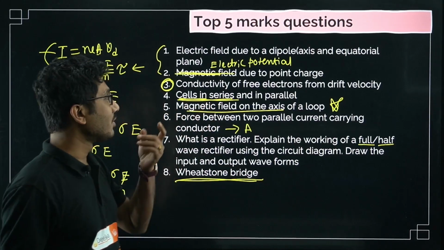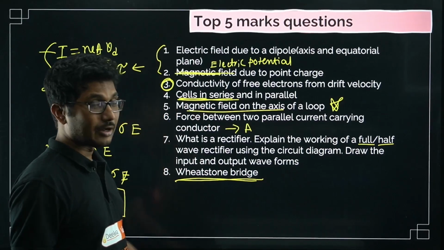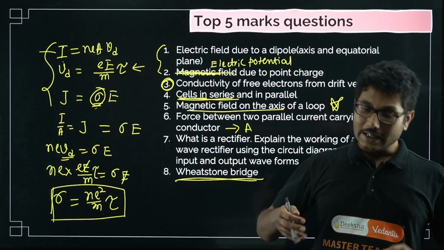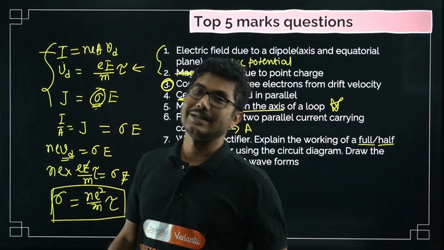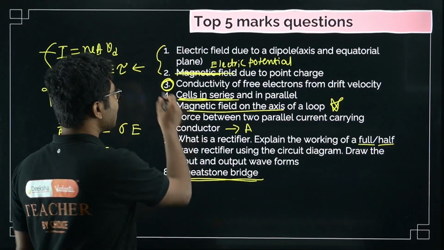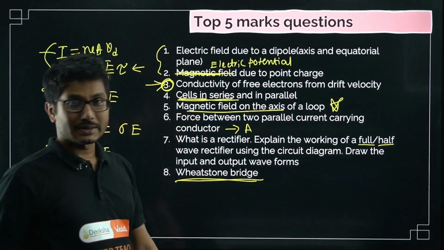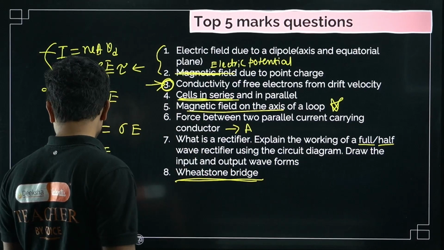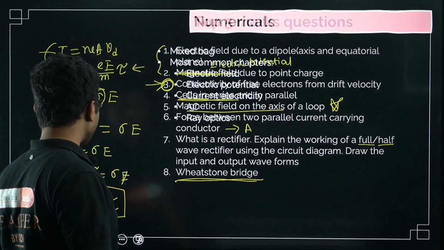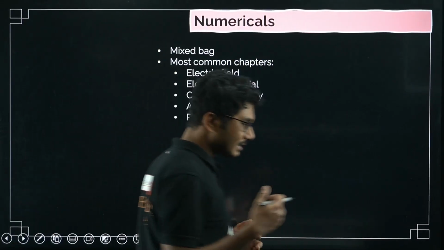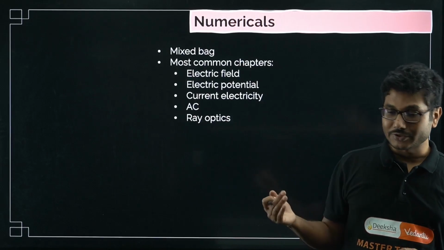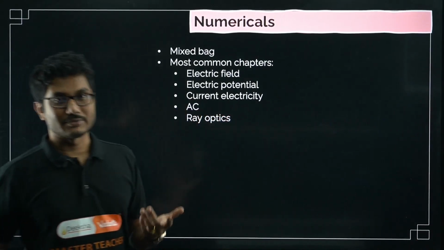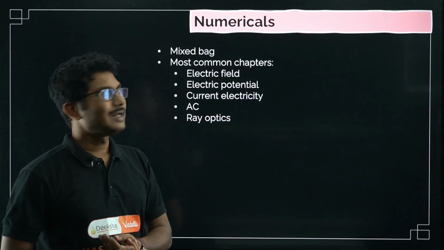Some of them asked about parallel combination of cells, series combination of cells. Those are also asked in the paper. There are some other questions which I felt are not super relevant, except this one. Even though this is not commonly asked, I felt many districts are asking this question. That means it has some importance. Maybe the paper setters have a discussion amongst themselves, and they said, okay, this question is going to come in your board exam, so let's give it in the pre-board as well. So there is a pattern like that, right?